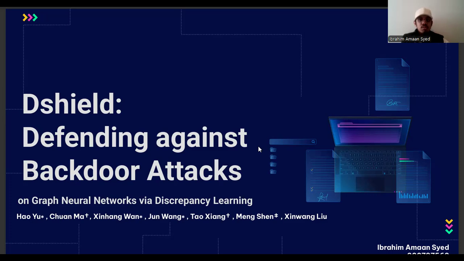As machine learning models are becoming increasingly used across sensitive domains like social networks, finance, and healthcare, protecting them against manipulations becomes essential.